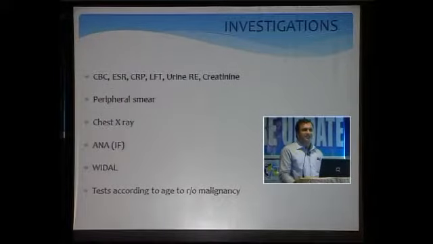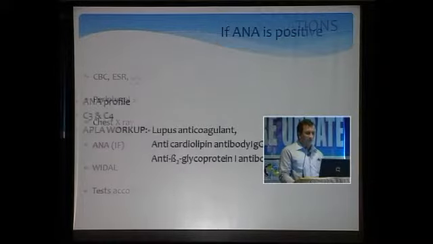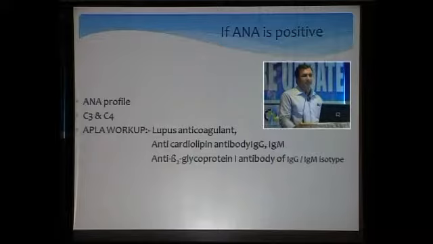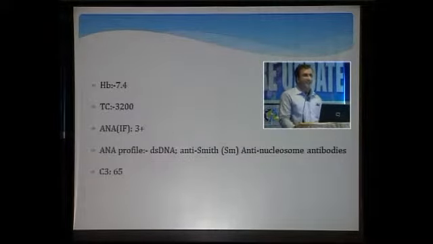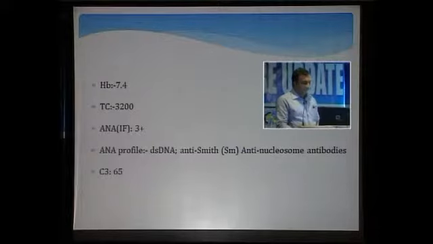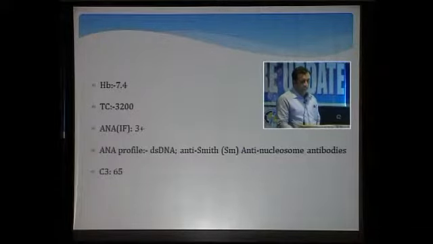So these are the usual investigations which we ask when we suspect any connective tissue disease. If in these investigations the ANA is positive, then we go for further investigations: ANA profile, C3, C4, and the APLA workup. So here I mention the important findings in our patient. It shows that the patient was suffering from anemia, and the total count was low, and ANA by immunofluorescence is 3+. In the ANA profile, dsDNA, anti-Smith antibodies, and anti-nucleosome antibodies are present, and C3 is slightly low.